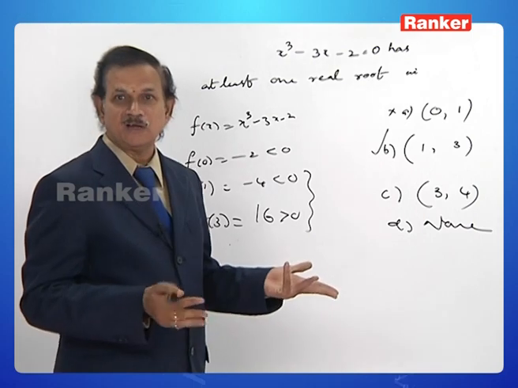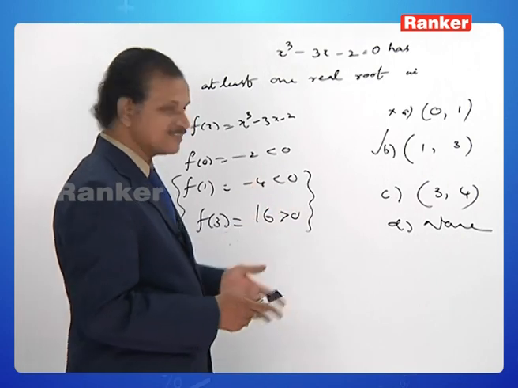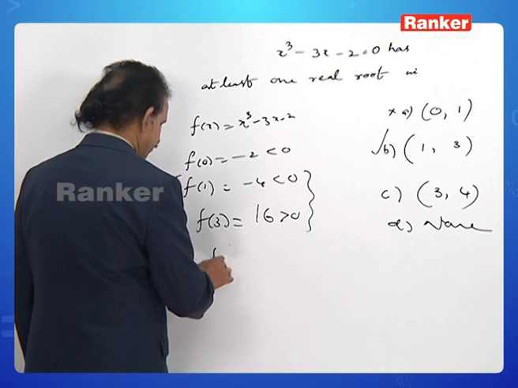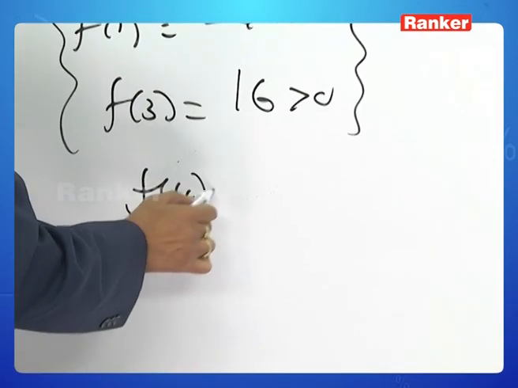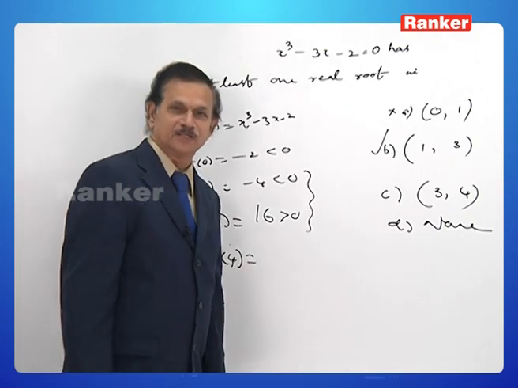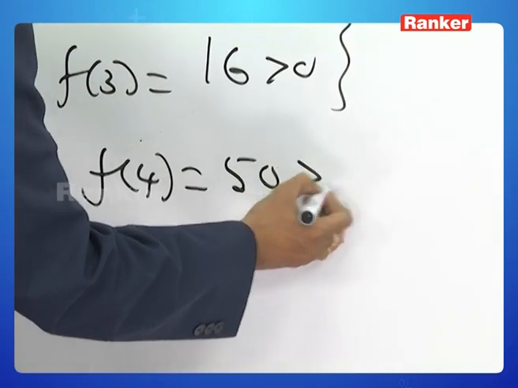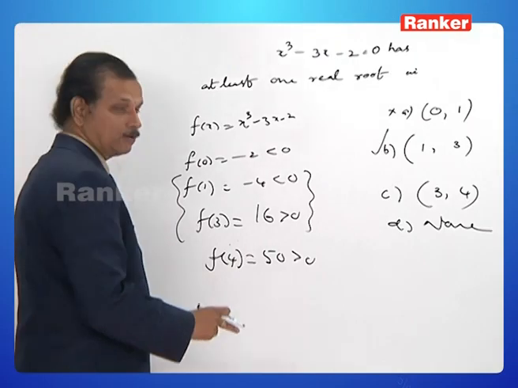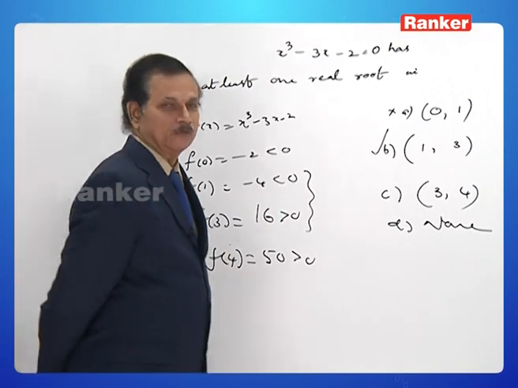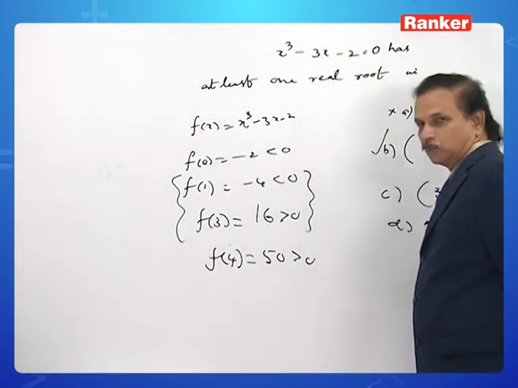It is not over. Still there is another option. This is a multiple answer type, we don't know. So we have to test f of 4 also. What is f of 4? 4 cube is 64. 64 minus 14 is 50, positive. So there is no possibility of a root between these two. Therefore, what is the correct option? In the open interval 1 to 3, we may have a root of the equation.